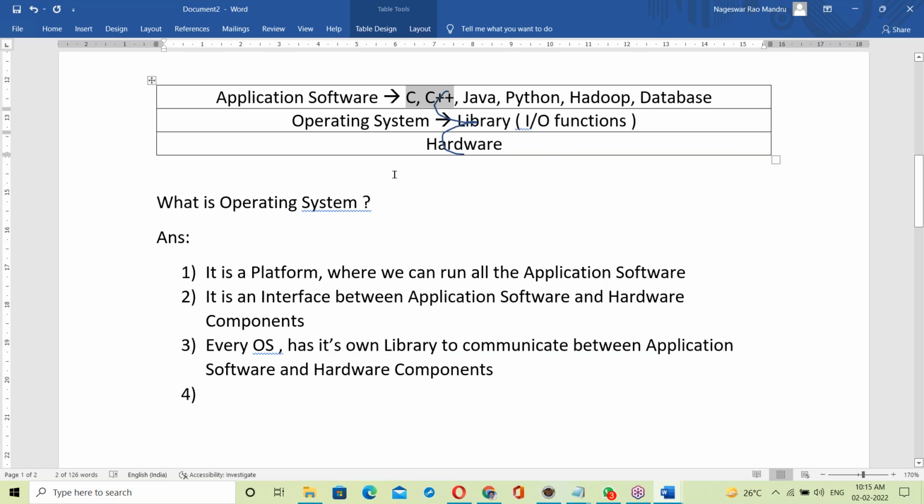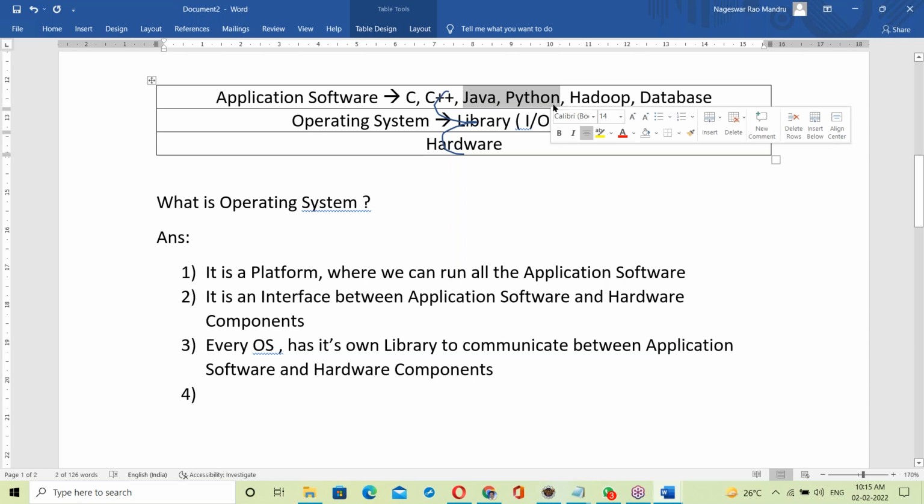In C and C++, there is the exe file concept. That is static linking. Java and Python don't have the exe file concept. These are dynamic linking. Java and Python use dynamic linking. I'll explain what static linking is and what dynamic linking is.